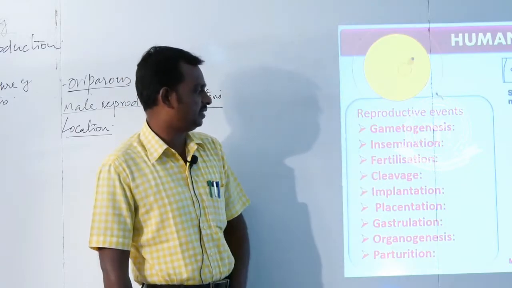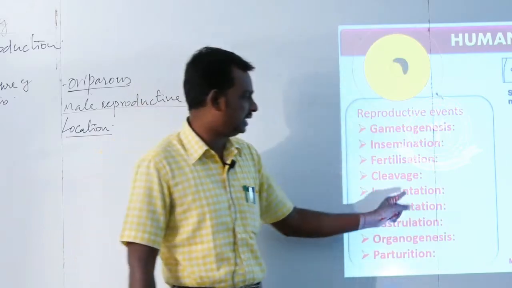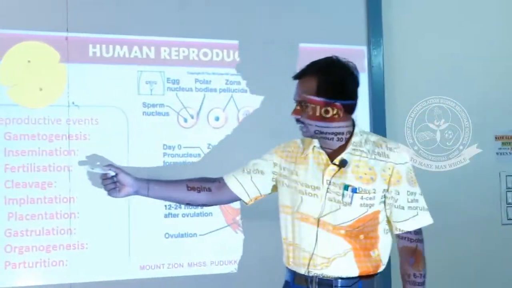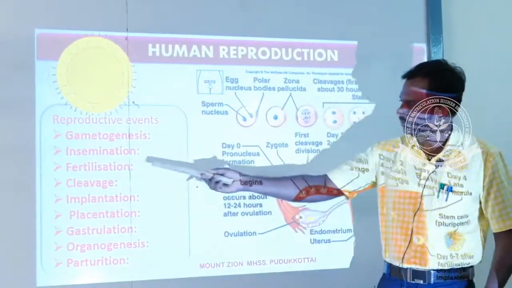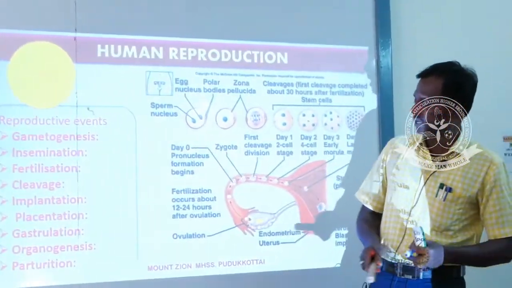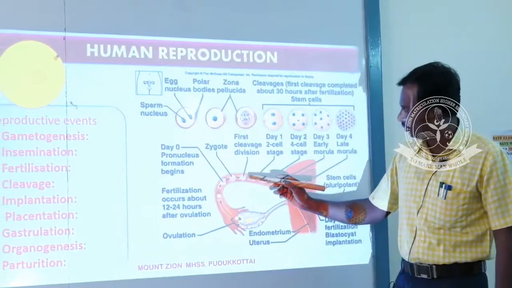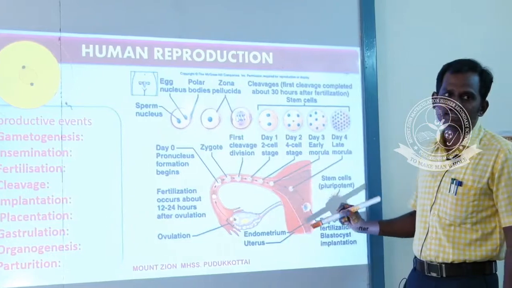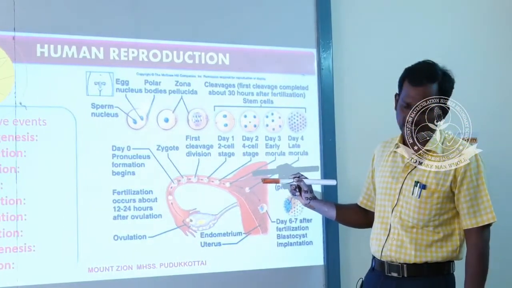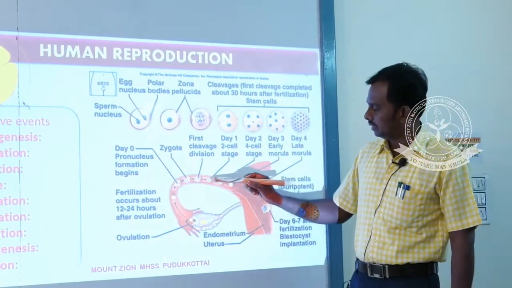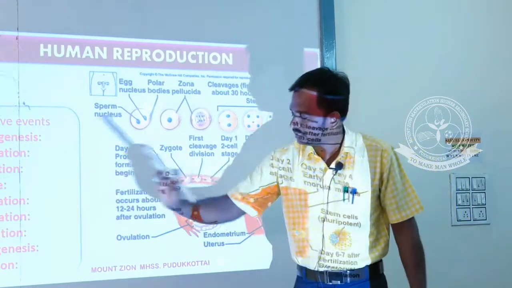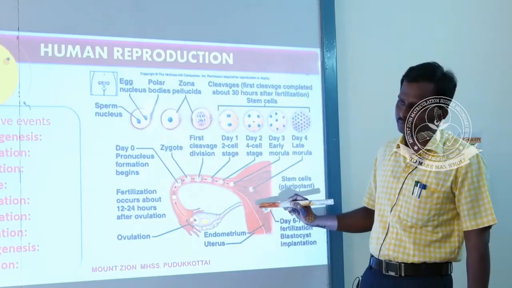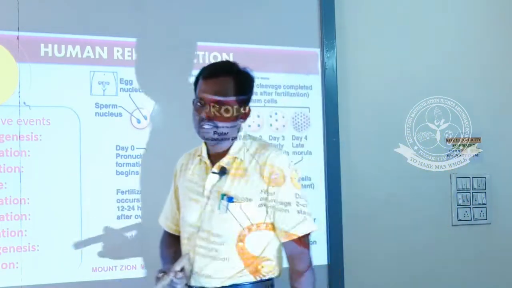After the completion of cleavage, the next important process is implantation. Implantation is the process where, after the completion of the blastula stage, the egg gets implanted in this area. This area is nothing but the uterus of the female reproductive tract. The ball shaped structure, the blastula, is implanted on the uterine wall. This process is called implantation.